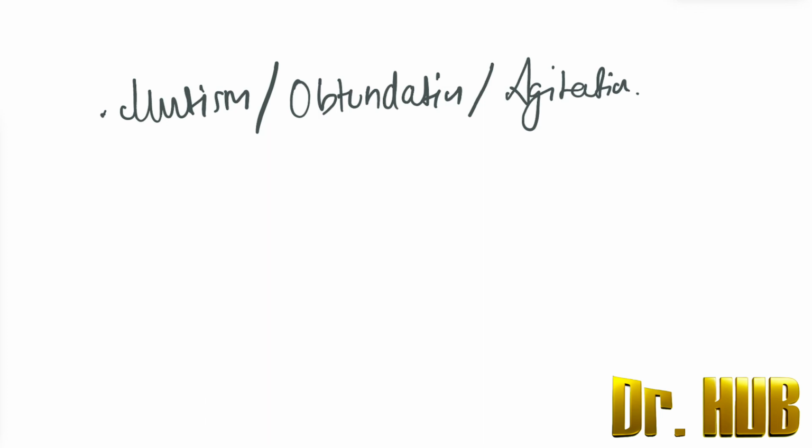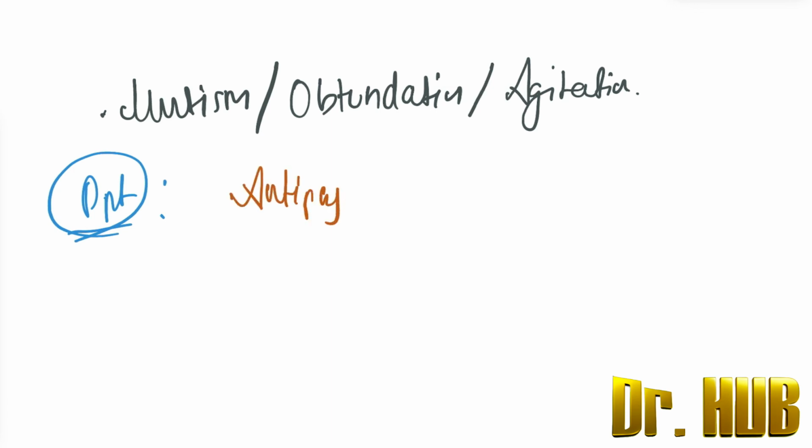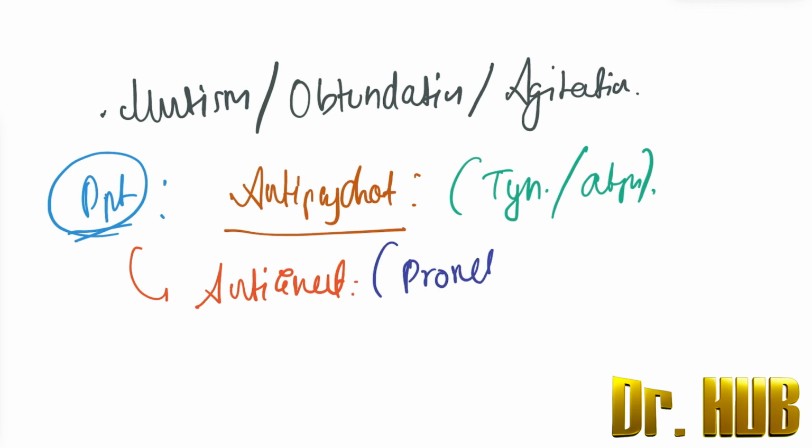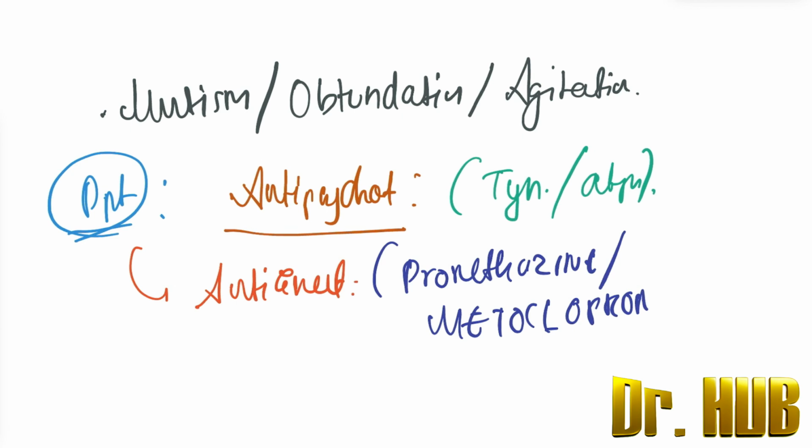Now let's move on to the precipitating factors. Here in precipitating factors, there can be antipsychotics, which may be typical as well as atypical. Also the precipitating factors include antiemetics, which can be due to promethazine as well as metoclopramide.